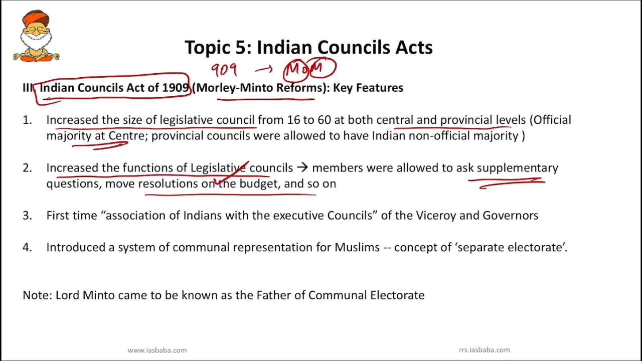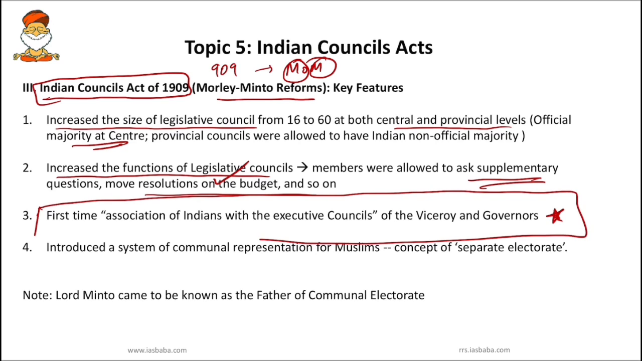Okay, so the third important feature is the first time association of Indians with the Executive Council of the Viceroy and Governor. So this is a very important feature. Earlier there was association or cooperation of Indians when it comes to the legislative process and Legislative Council, but for the first time under the Morley-Minto reforms or Indian Council Act of 1909, there was association of Indians with the Executive Council.